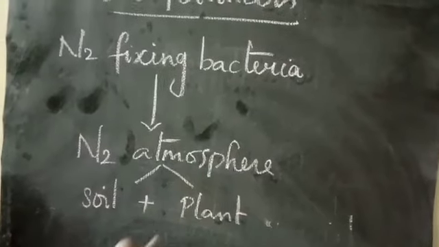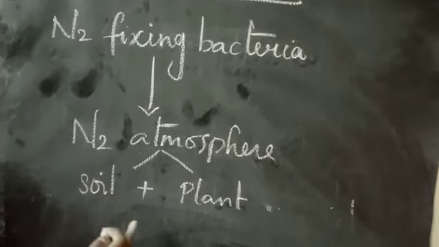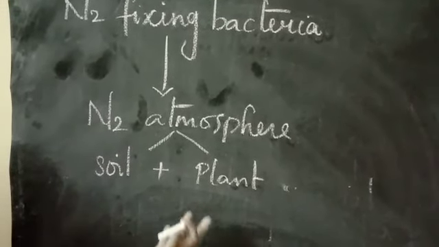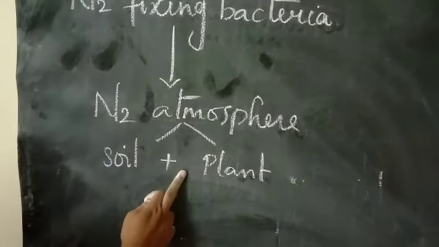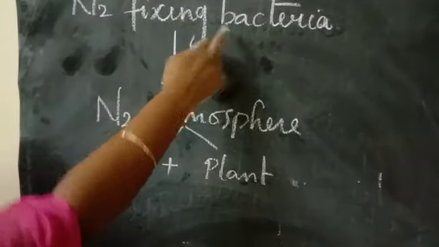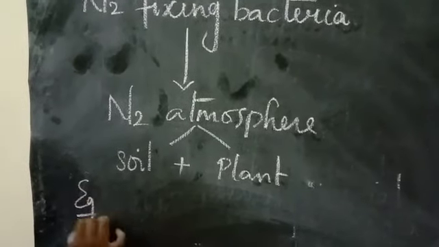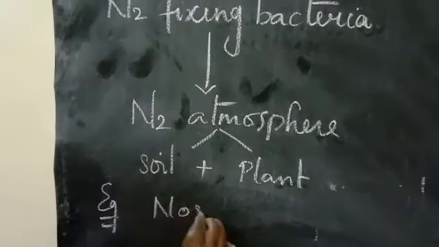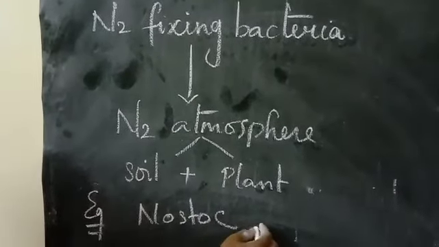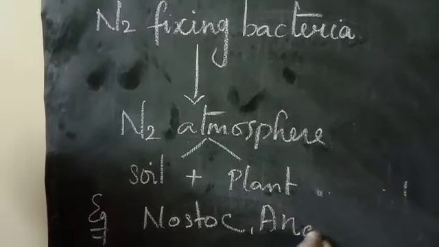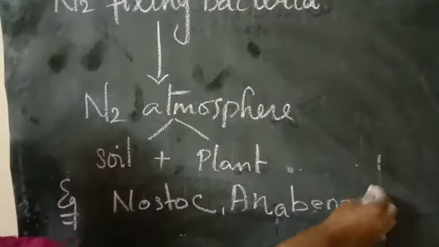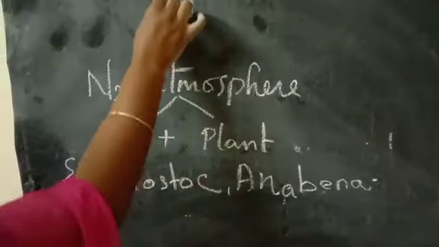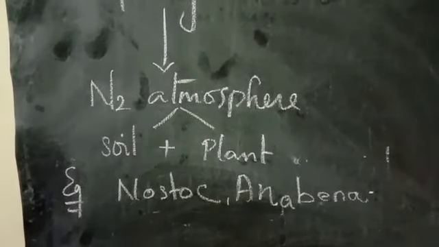Okay, that's the main function of this nitrogen fixation, and it improves the soil fertility also, we can say. And it converts nitrogen into nitrogenous compounds. That's the main thing of these nitrogen fixing bacteria. Some of the nitrogen fixing bacteria we are going to see here are Anabaena, Nostoc. Okay, Nostoc, Anabaena, and Rhizobium are the best examples of nitrogen fixing bacteria. These are all bacteria we can say. Clear?